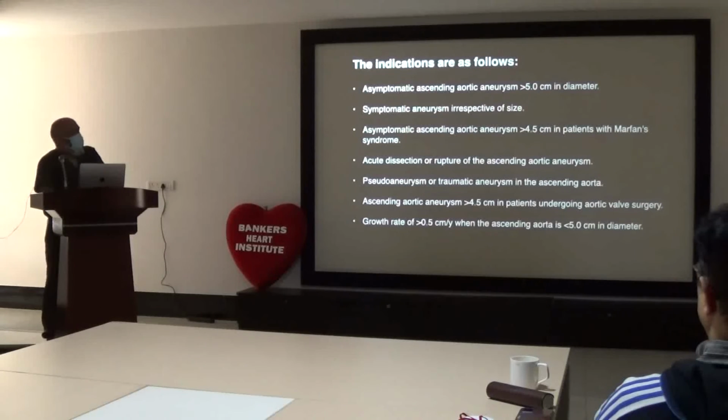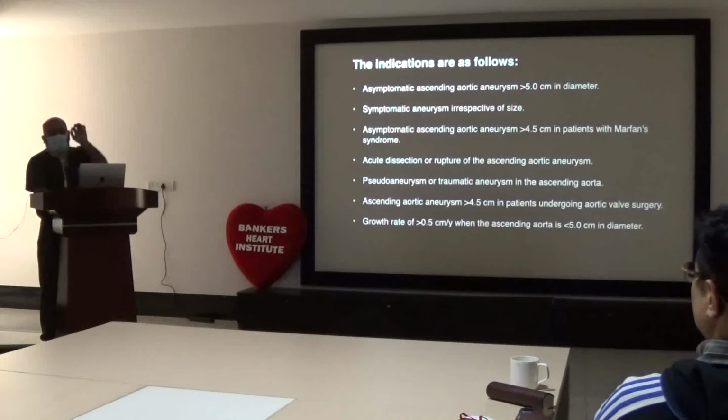Asymptomatic aneurysm greater than 5 cm diameter, operate. Symptomatic aneurysm, irrespective of the size, you operate. Asymptomatic ascending aortic aneurysm greater than 4.5 cm in a patient with Marfan syndrome. So for Marfan, the target is 4.5; anything above that, you operate. Acute dissection or rupture of the ascending aorta, you need to operate, otherwise the patient will die. Pseudoaneurysm and traumatic aneurysm in the ascending aorta, you need to go in and tackle that.